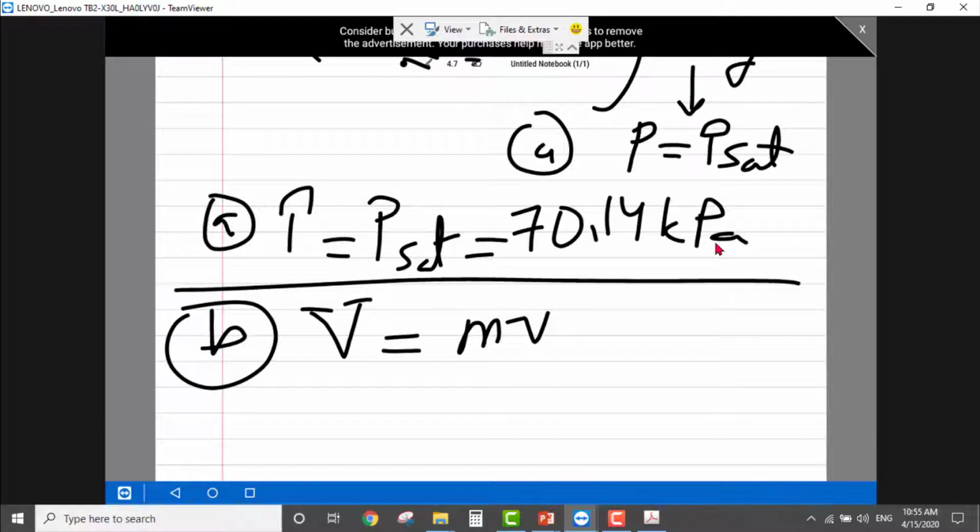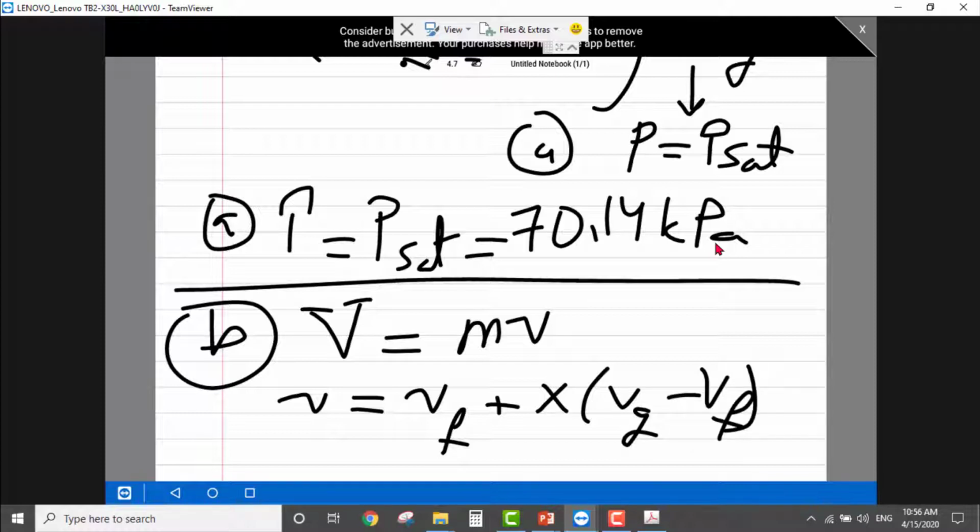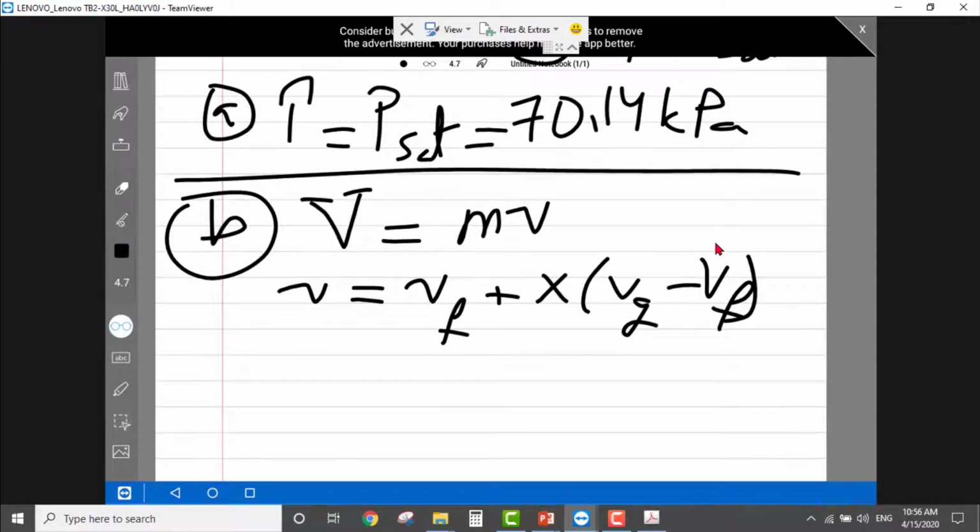In order to calculate it, we need this equation, which is equal to Vf plus quality multiplied by Vg minus Vf. Okay, from where can we get it? From the table.